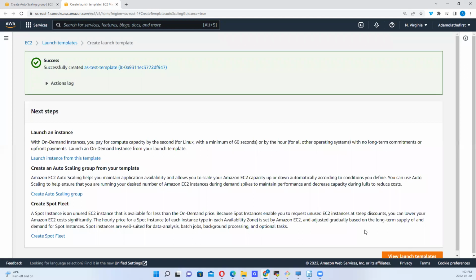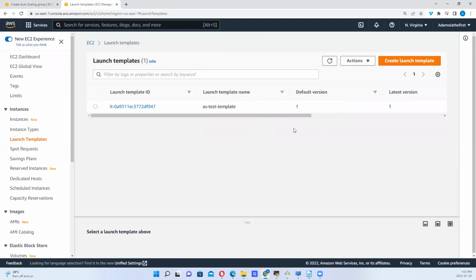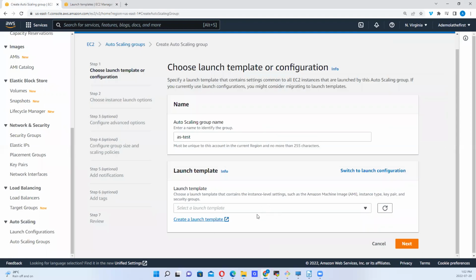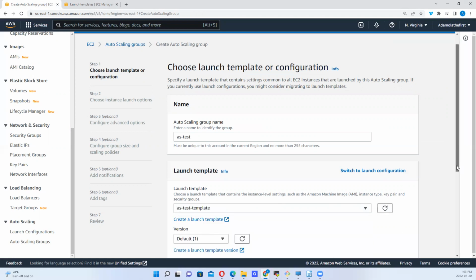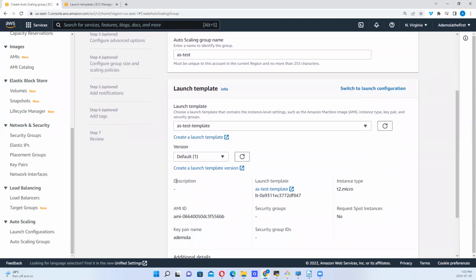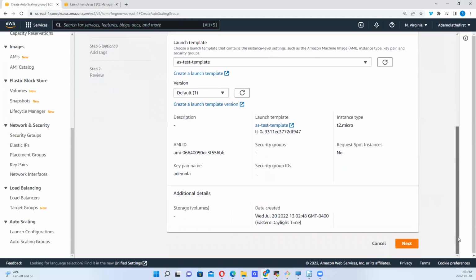Okay, so now that this is done, you can see I have just one launch template. So let's go back to where we were. So right here, I was prompted to enter a launch template. So let me refresh this. So I have this launch template now. So version default, right? So let's see what we get. So launch template, I want to click on next.